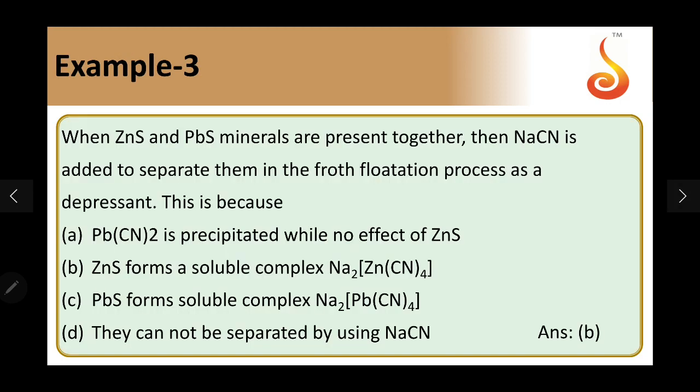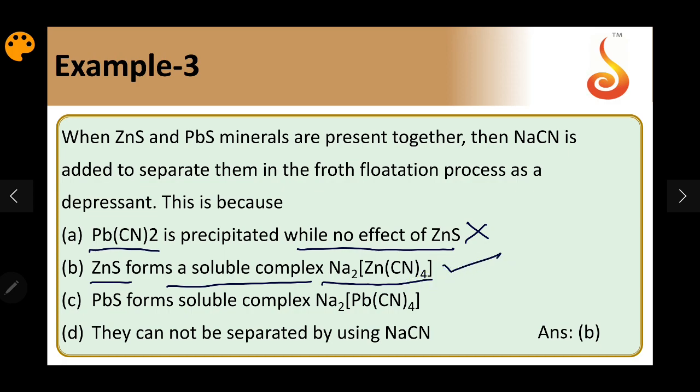Pb(CN)2 is precipitated while there is no effect on ZnS, which is wrong. Zinc sulfide forms a soluble complex Na2[Zn(CN)4], which is right. PbS forming a complex of the same type is wrong, and they cannot be separated by using NaCN is also wrong. So the answer should be B.